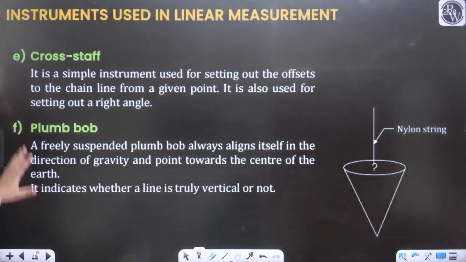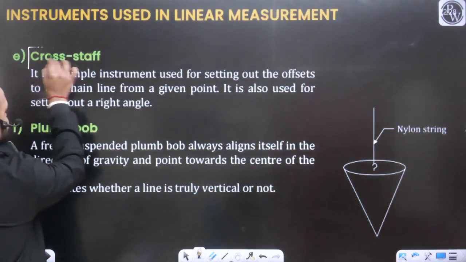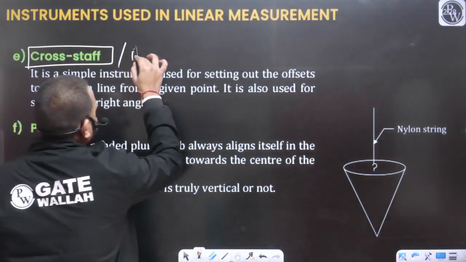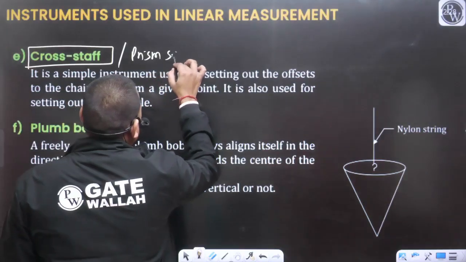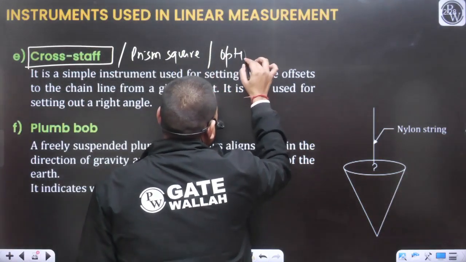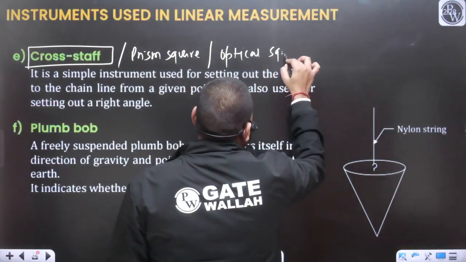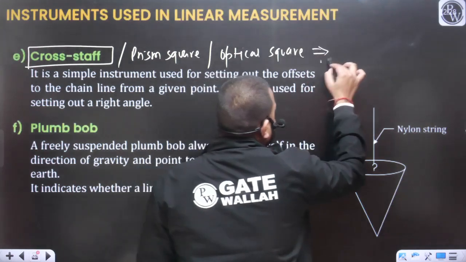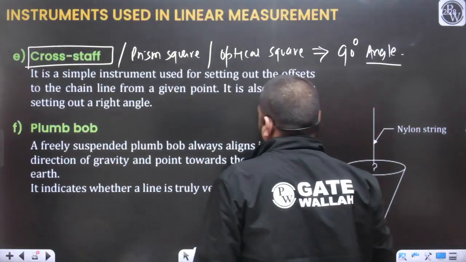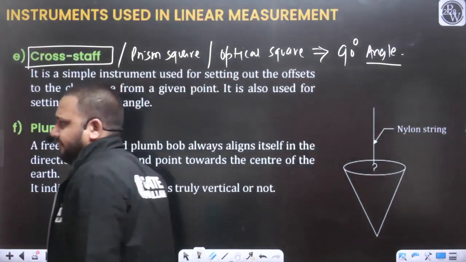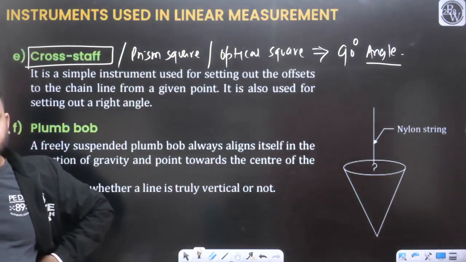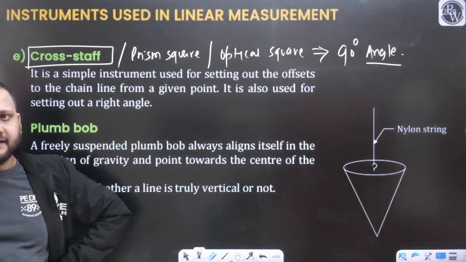Next discussion is related to the cross staff. So the cross staff, prism square, and optical square, these are the instruments that we are using for measuring the 90 degree angle. So with the help of the cross staff, the prism square and the optical square, we can measure the 90 degree angles.